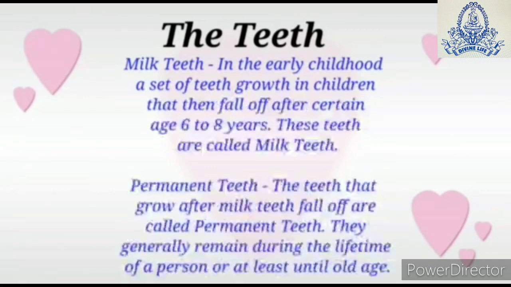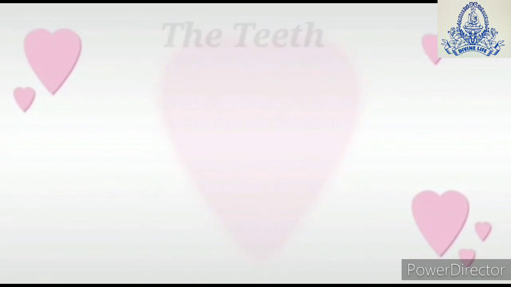There are two sets of teeth which come in the lifetime of a human being. First is the milk teeth. In early childhood, a set of teeth is grown in children which fall off after a certain age. These teeth are called milk teeth. After that, another set of teeth comes which are called permanent teeth, and they remain generally throughout the lifetime of a person, or at least until old age.